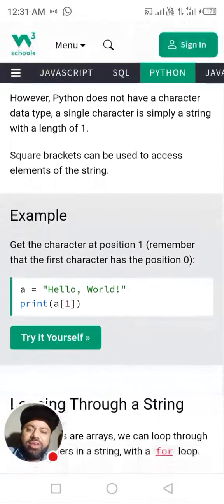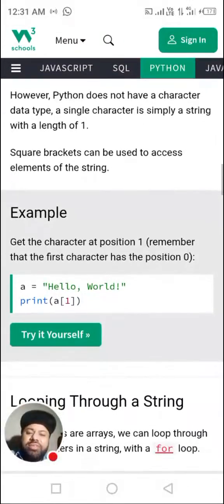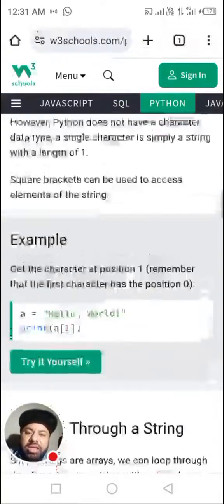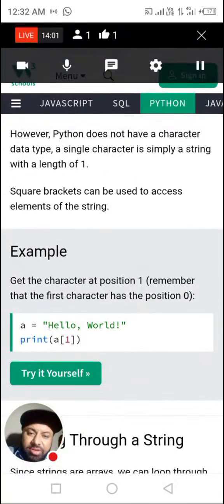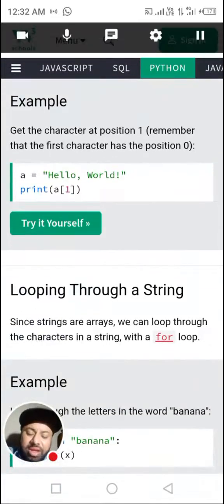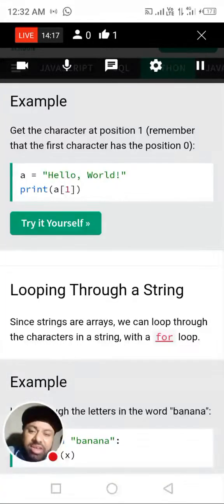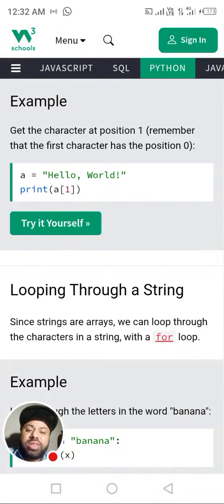Anyhow, we move forward. However, Python does not have a character data type. A single character is simply a string with a length of one. In C++ a character is a different data type, but here a string is also used for a single character. Square brackets can be used to access elements of a string. Like we know, an array is a combination of multiple values stored in a sequence, right? So here, if we want to get the character at a position, remember that the first letter has position 0.